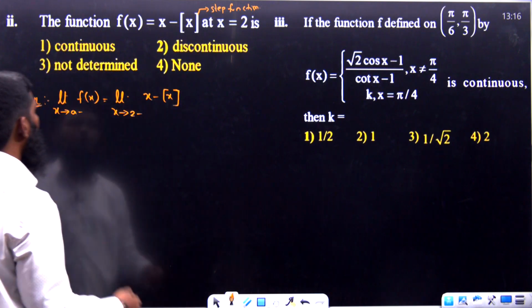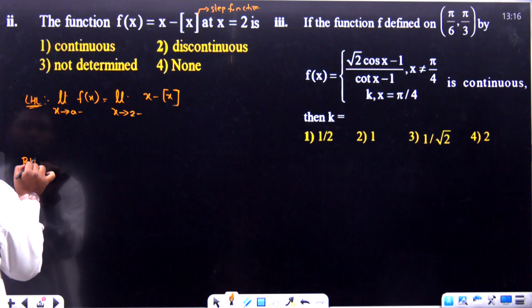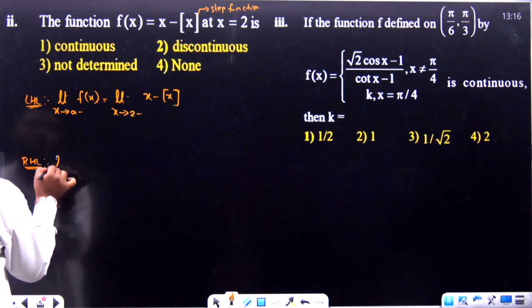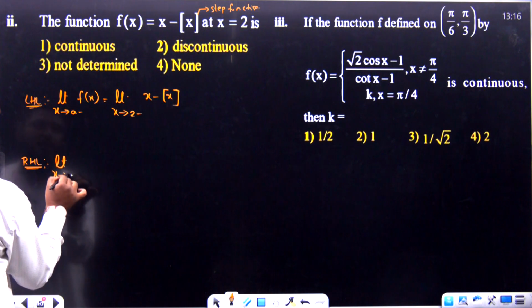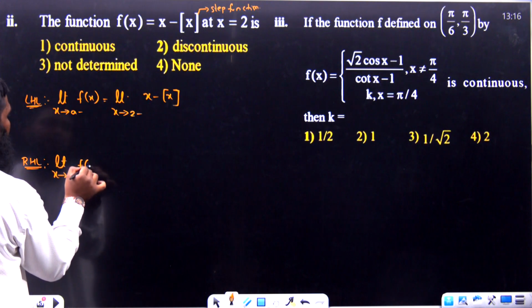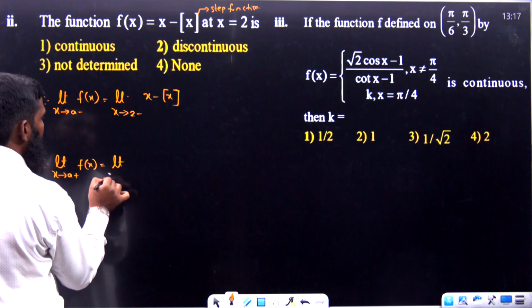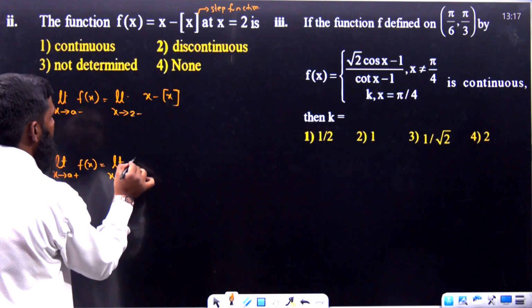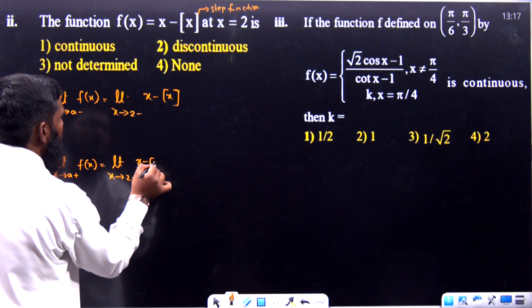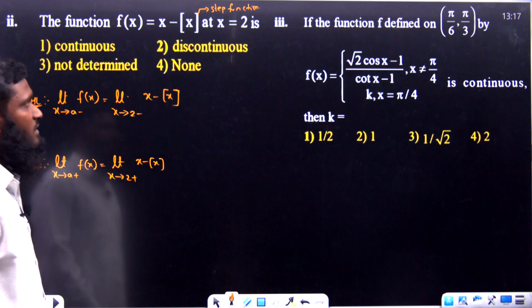Similarly, RHL means limit x tends to a plus f of x, which is limit x tends to 2 plus of x minus bracket of x. Like this we have taken over here.